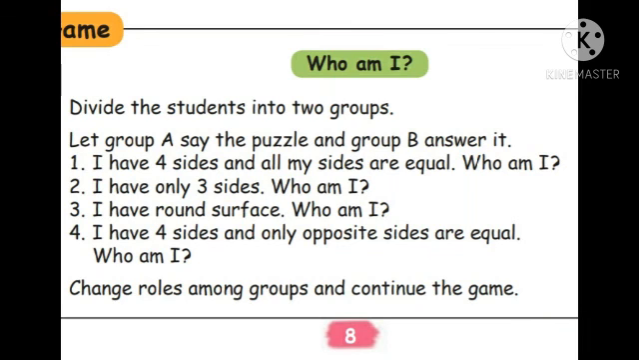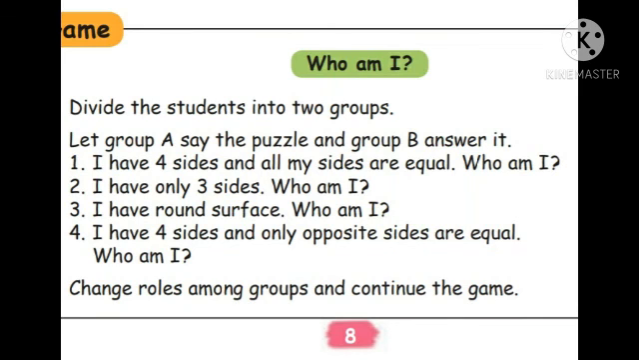Who am I? I have only 3 sides. Which picture has 3 sides? Triangle has 3 sides. Yes, triangle has 3 sides, and 3 corners also. So that is the answer, triangle. Triangle spelling TRIANGLE, triangle. Got it, children? You have to write the answer after the question.